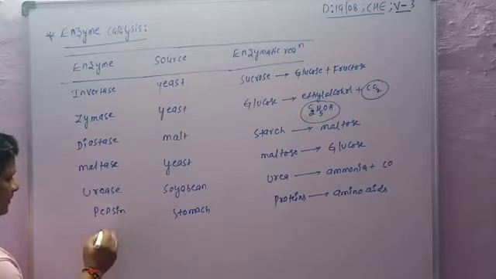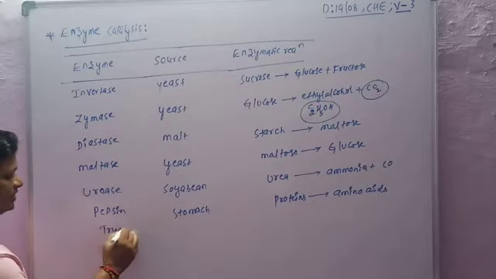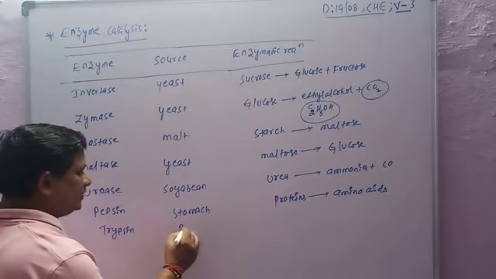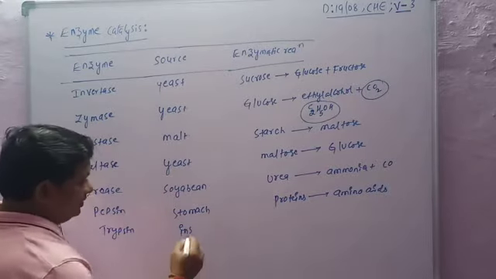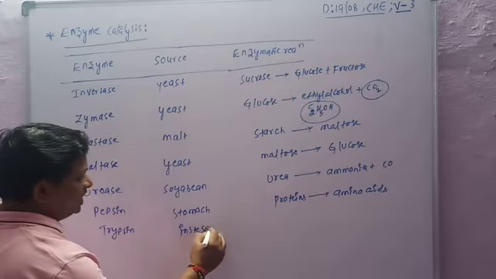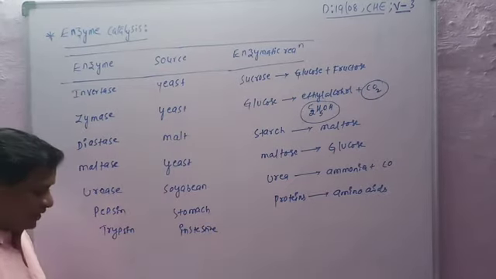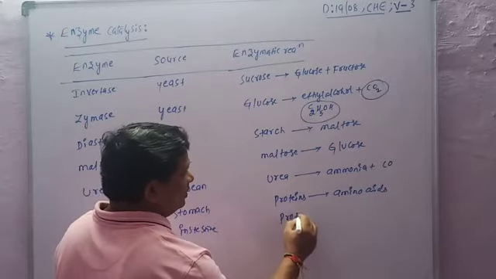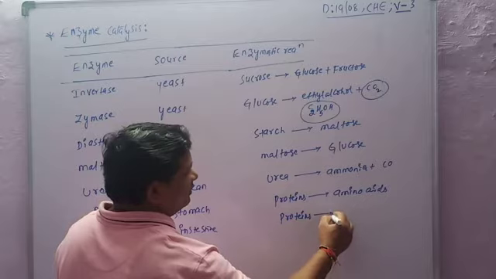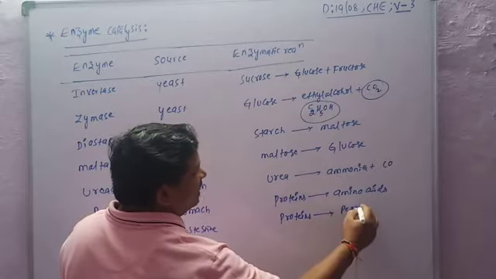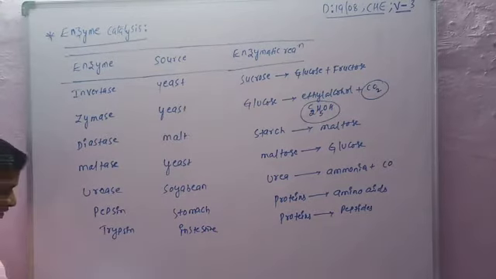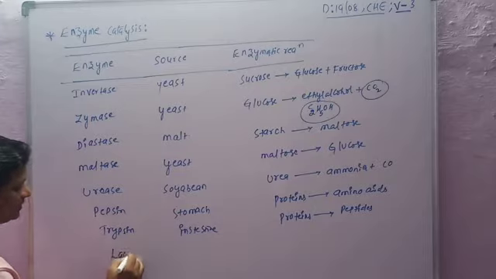Now trypsin. The name of the enzyme is trypsin. It is present in the intestine, and proteins are converted into peptides. The next one is lactobacilli.